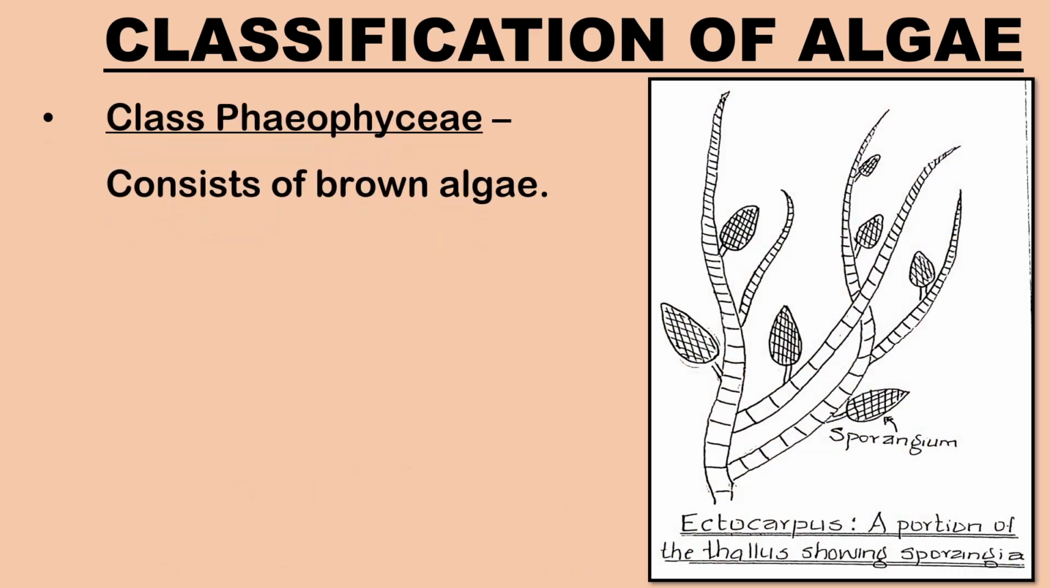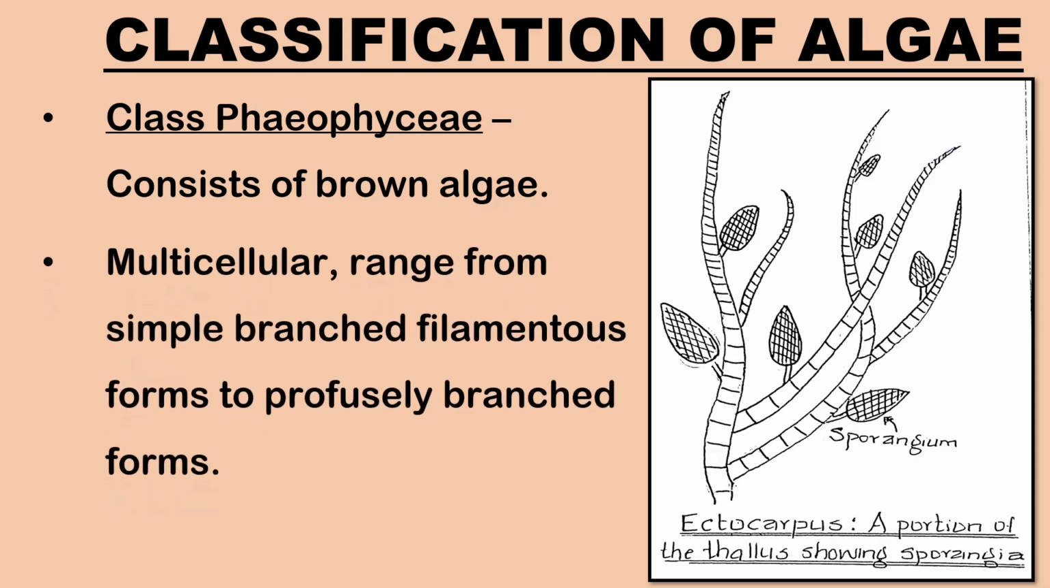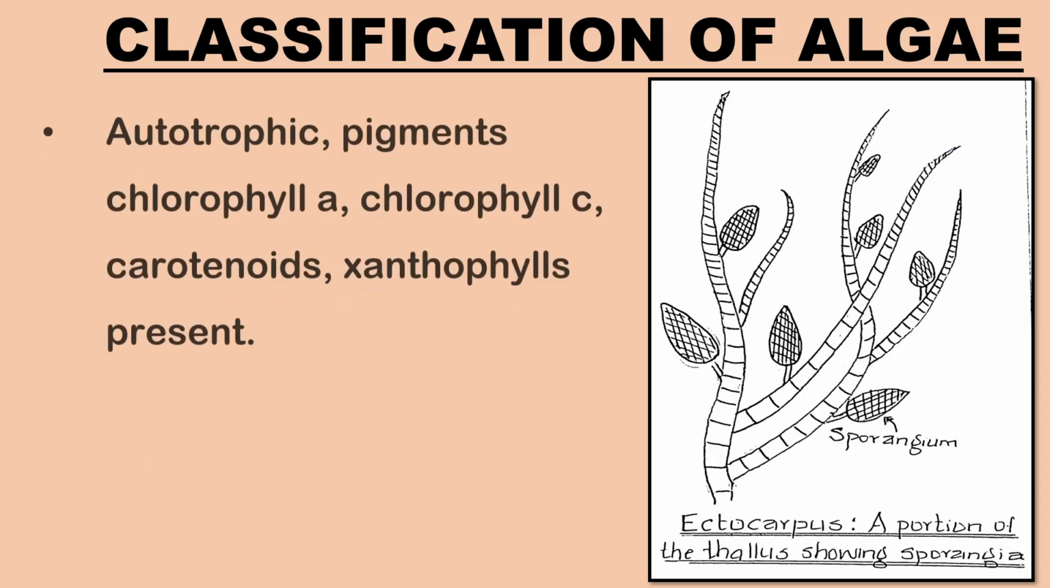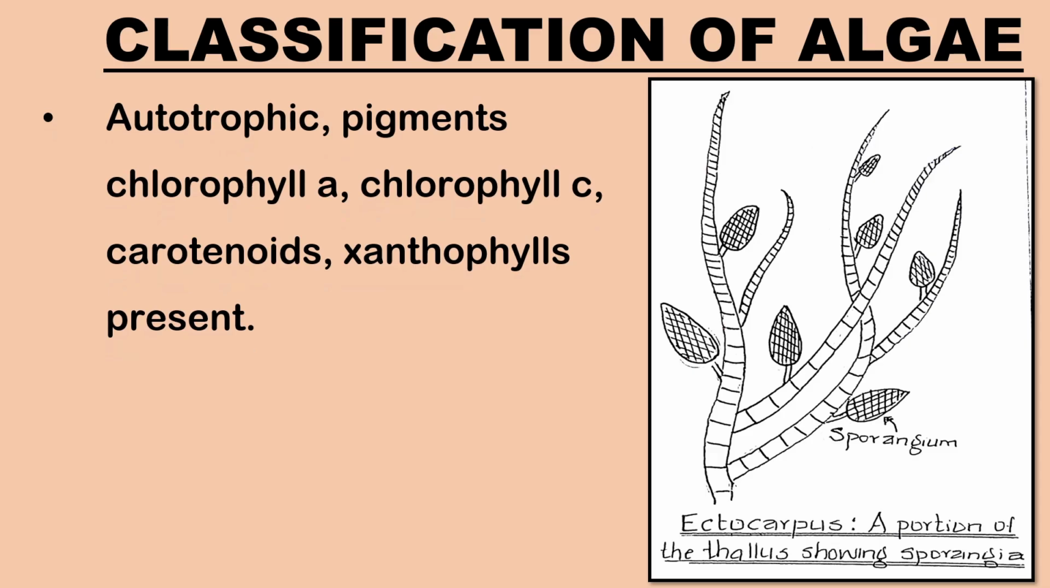Phaeophyceae is a class of brown algae mainly found in marine habitats. They are multicellular and range from simple branched filamentous forms to profusely branched forms. They are autotrophic and possess different pigments like chlorophyll A, chlorophyll C, carotenoids, and xanthophylls.